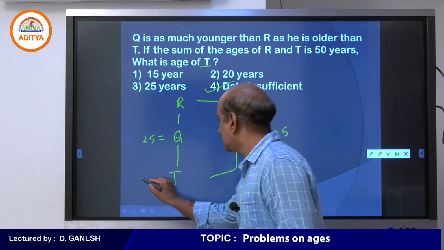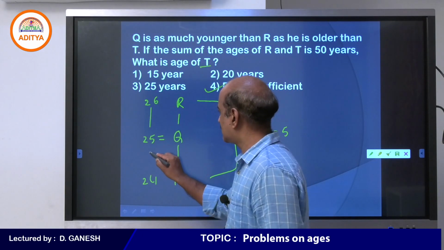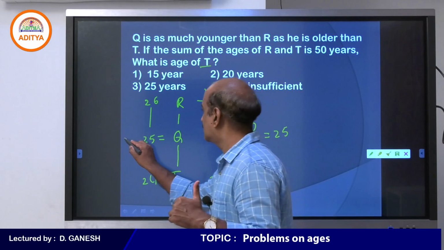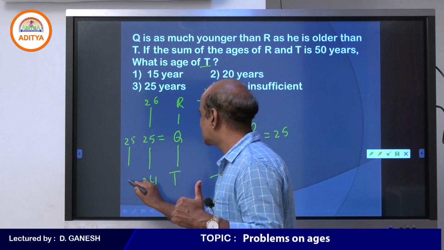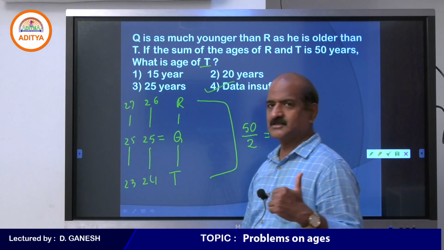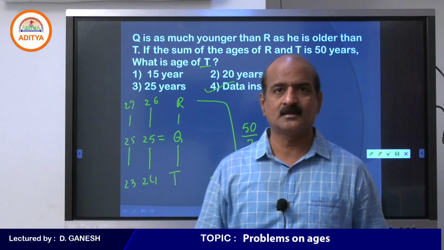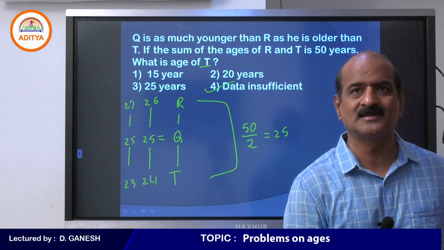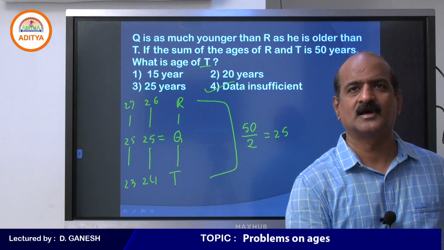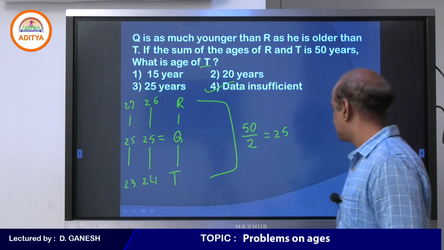See, T can be 24 and R can be 26. Remember, this is one of the possibilities: 1 year more, 1 year less. And again we can have T as 23 and R as 27: 2 years more, 2 years less. Like that we can take. We can't take exactly 1 year or 2 years or 3 years. It is only given that the difference is the same. Therefore, your answer must be data insufficient. Okay, good. Very good.